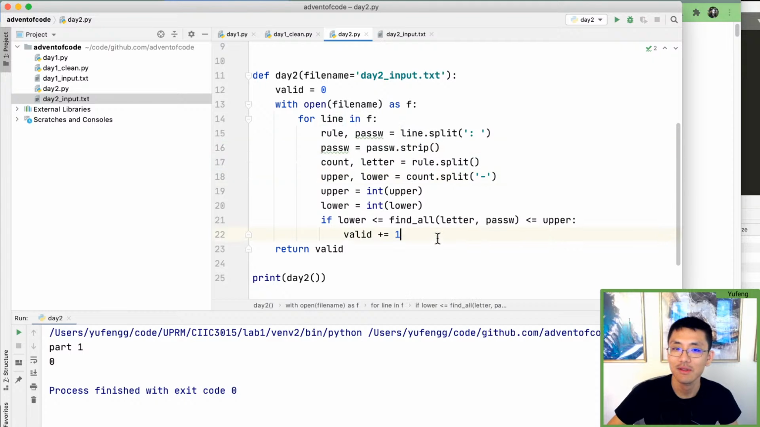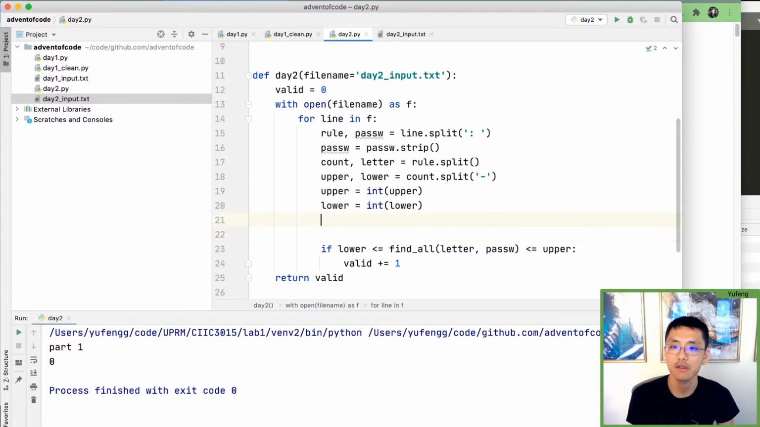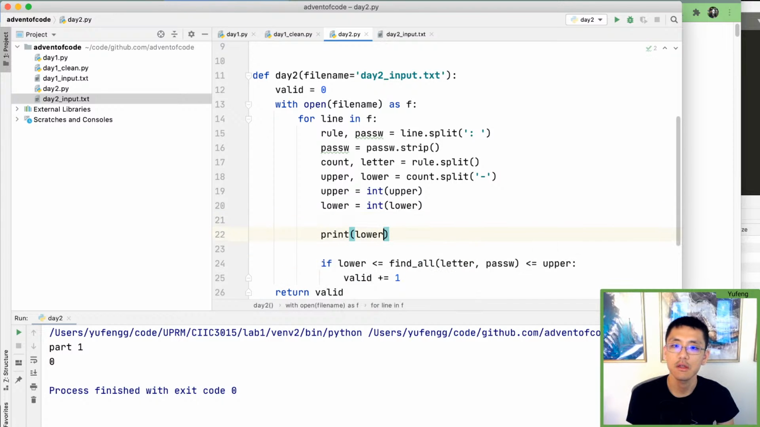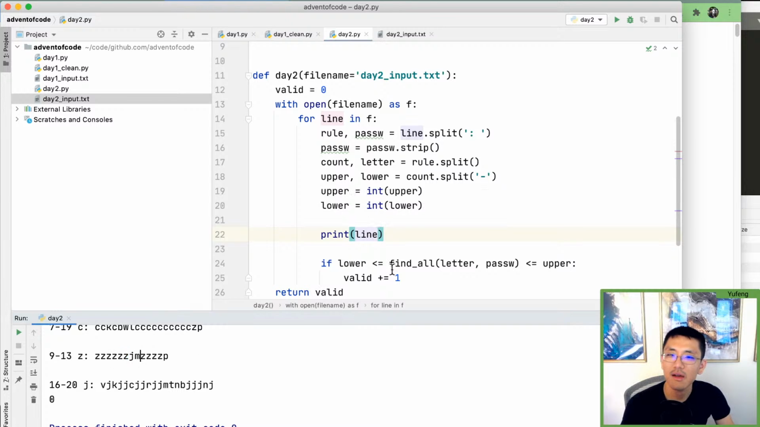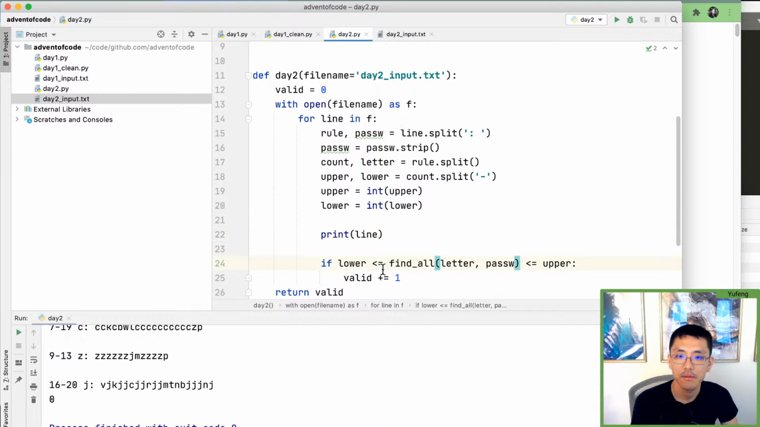So let's see what's going on here. So let's print out some values. We're going to print lower bound, upper bound. Well, we already have all of that. So let's just print the line each time. So we want, for example, here, and I want to see the count that's coming back. So I'll get this.